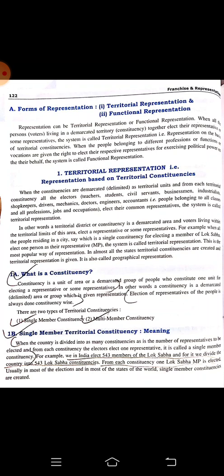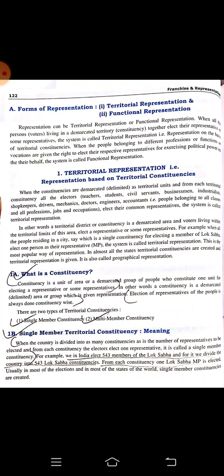When all the voters living in a democratic territory, which is called a constituency, together elect a representative or some representatives, the system is called territorial representation, that is representation on the basis of territorial constituencies. That means they're talking about the geographical area. When the people belonging to different professions or functions or vocations are given the right to elect their respective representatives for exercising political power on their behalf, the system is called functional representation. So territorial representation, I have told you.